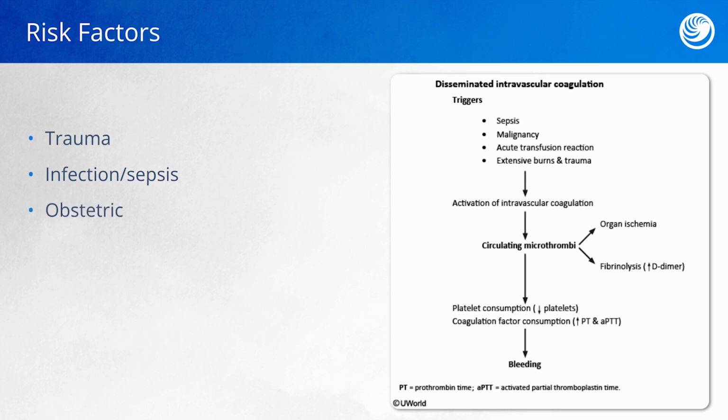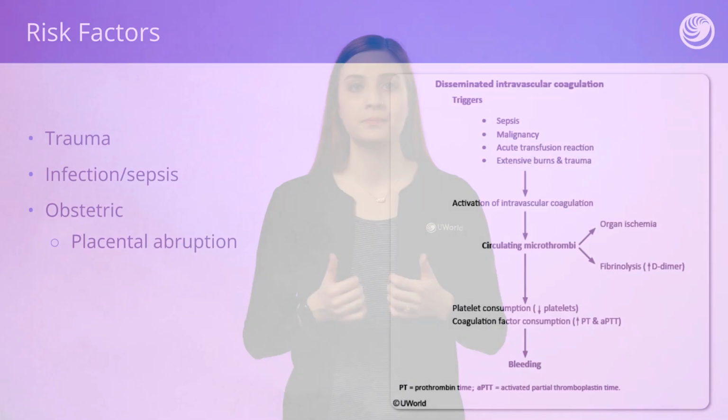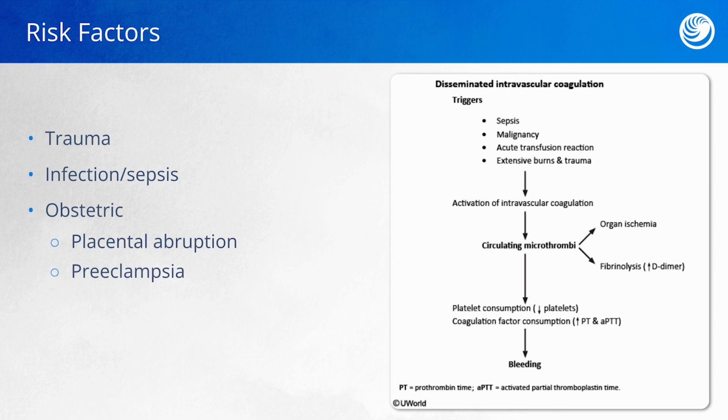Various obstetric conditions can also cause DIC. In the case of placental abruption, the placenta becomes detached from the uterus wall. This results in hemorrhage. Again, just like with trauma, the body is going to send clotting factors to the site to try to stop the bleeding, and they're all going to be used up and leave none for the rest of the body.